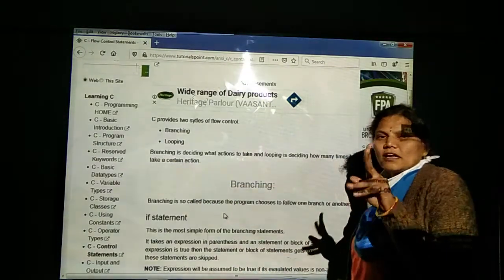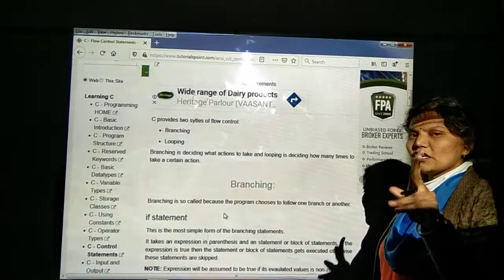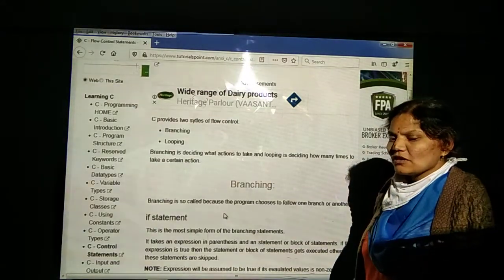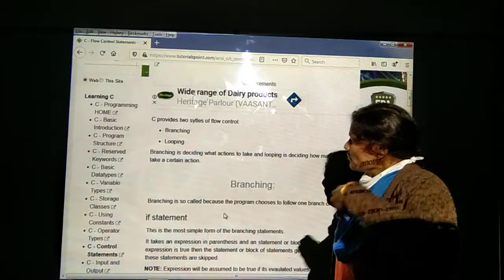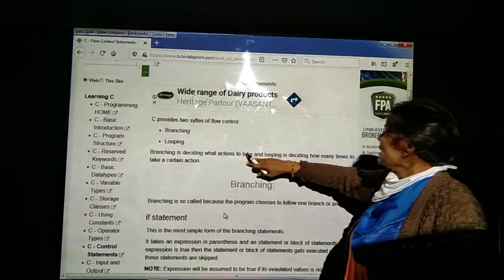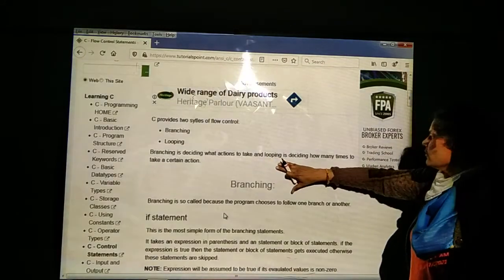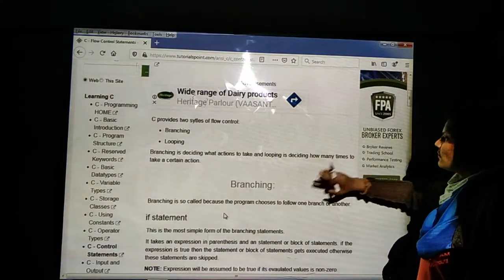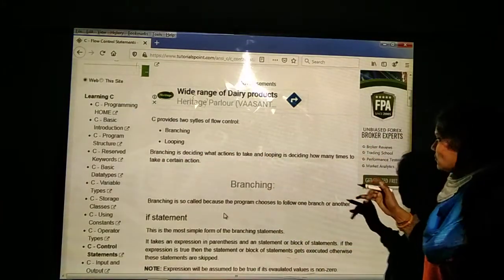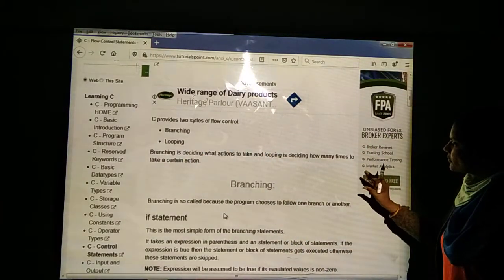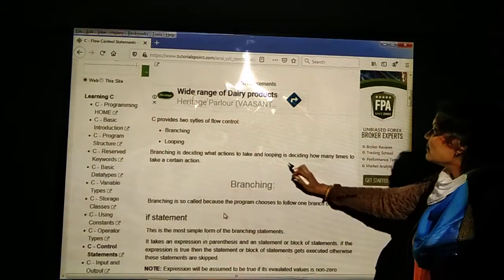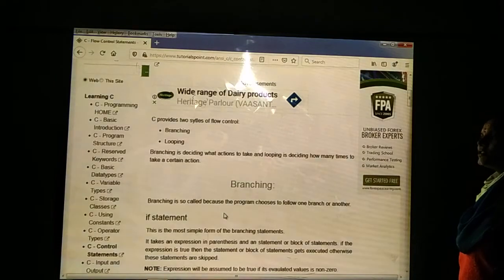Here, how many ways of decisions do we take? Two-way decisions. If the condition is true, some block will be executed. If the condition is false, another block will be executed. Depending upon the decision, we perform the action. Next, looping. Looping decides how many times an action is taken. By using looping statements, how many times some part of the block should be executed repeatedly is decided by the looping control statements.